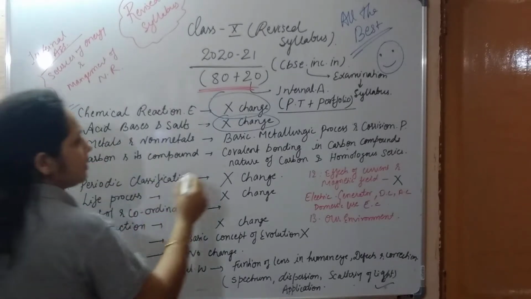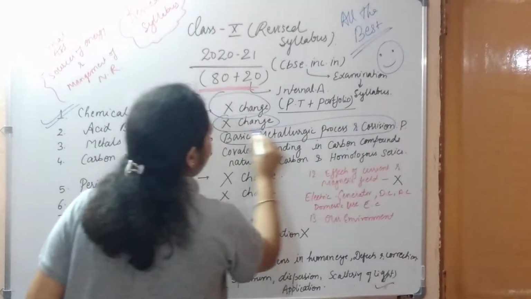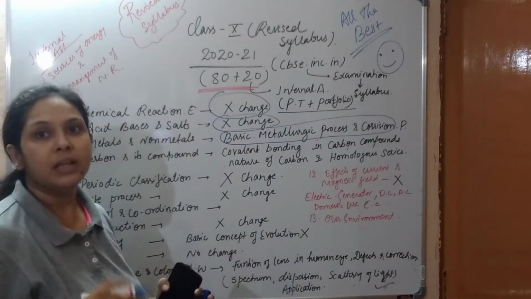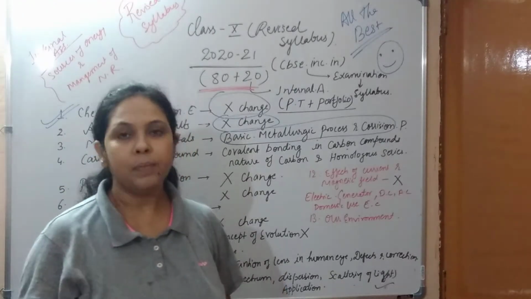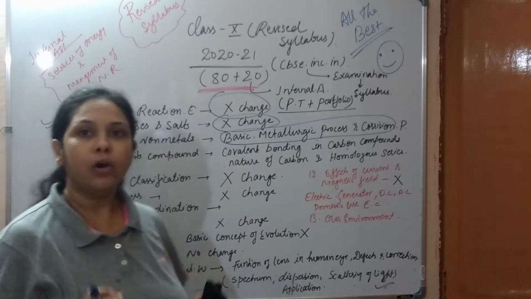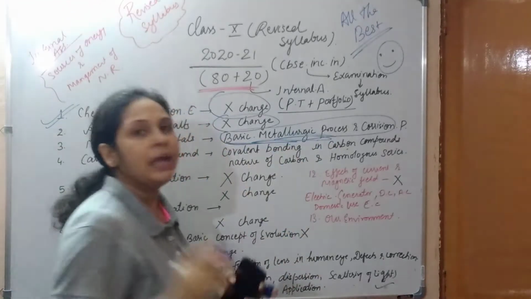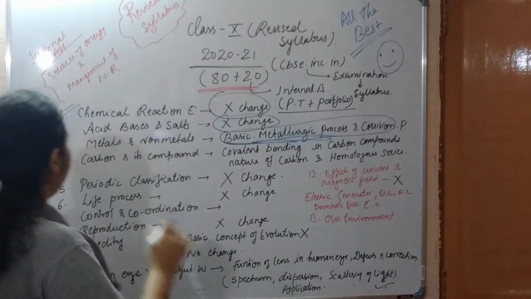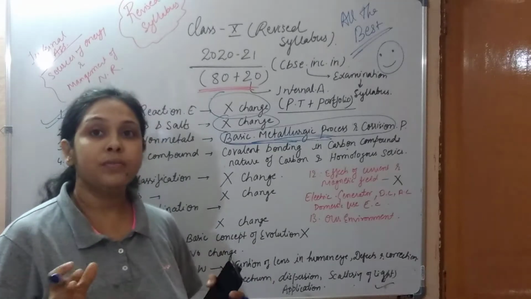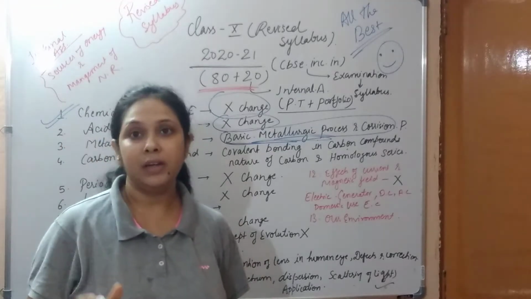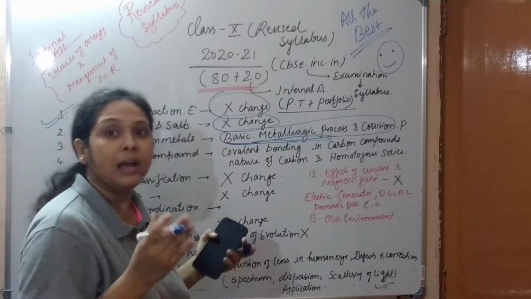Metals and non-metals. Here only the basic metallurgical process and corrosion prevention topic got eliminated. The rest of the topics are present in metals and non-metals. Now carbon and its compounds. Carbon and its compounds is a very huge and very important chapter, but CBSE has reduced this chapter.